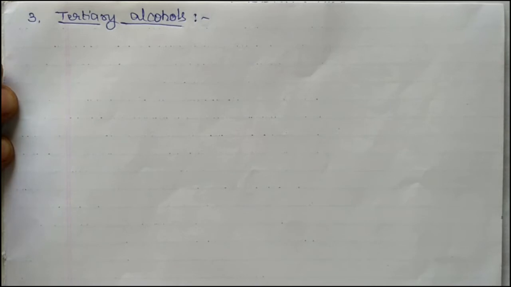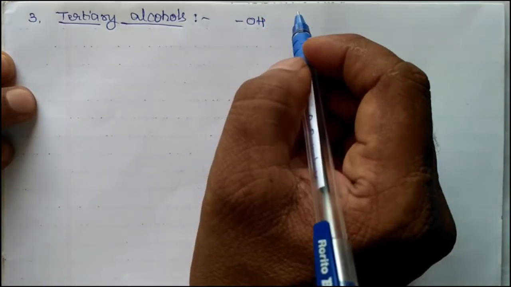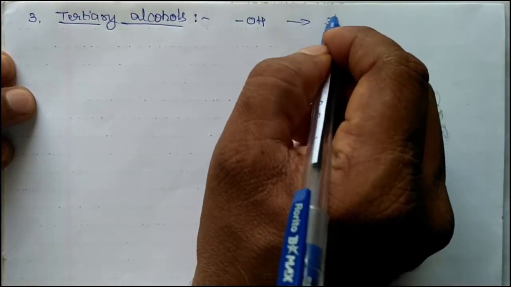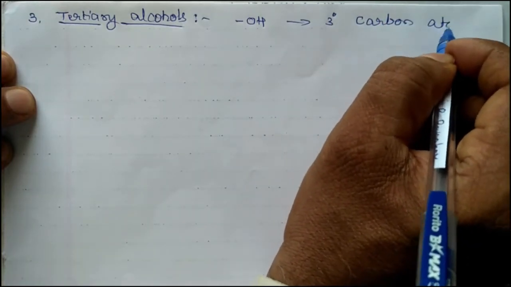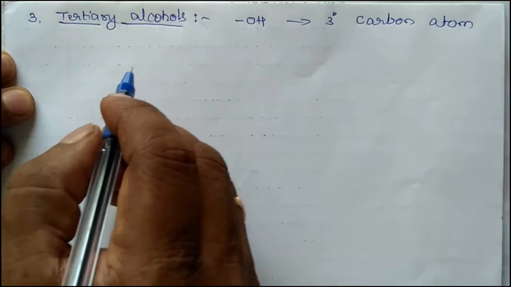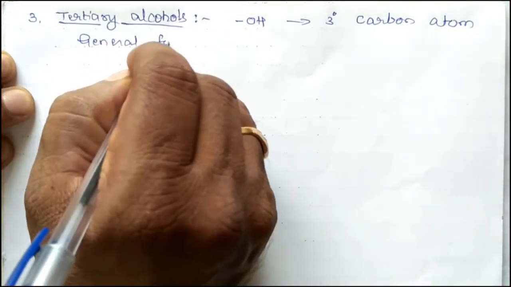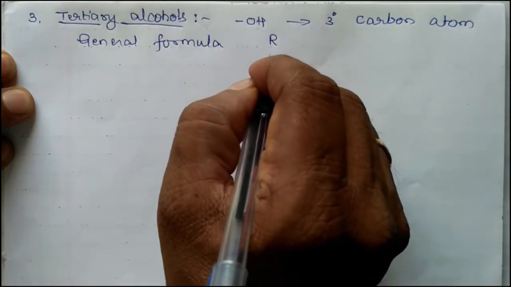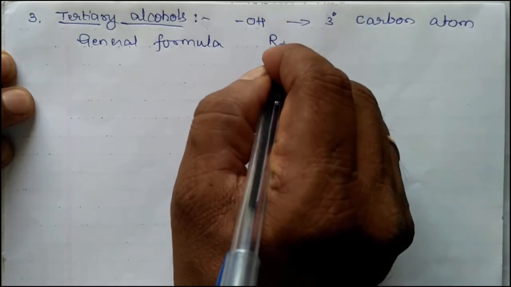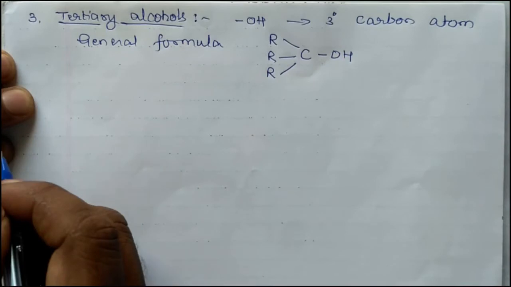Next is tertiary alcohols. Tertiary alcohols are those where the OH group is attached to a tertiary carbon atom, and they are represented by the general formula R3COH. This is the general formula.